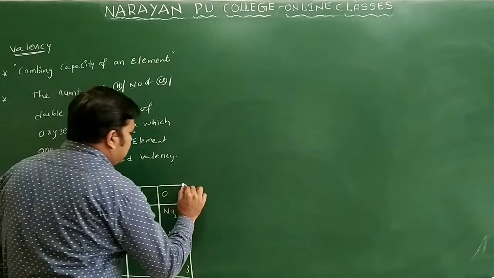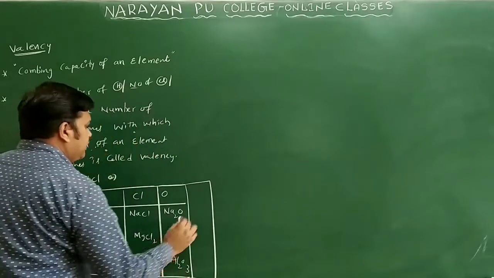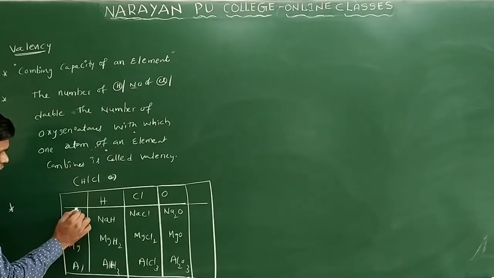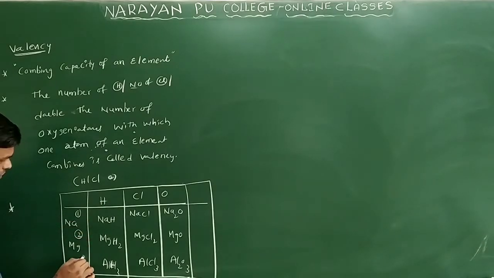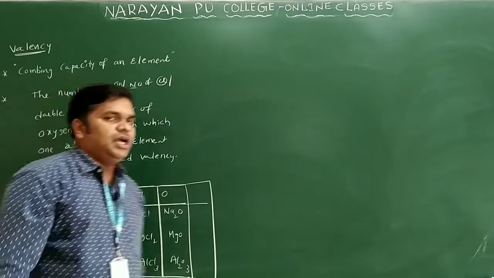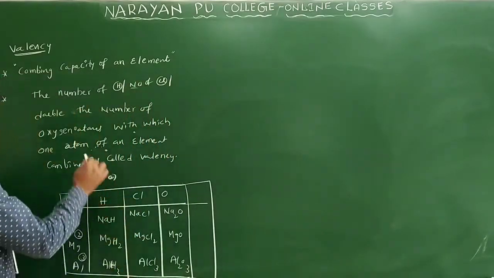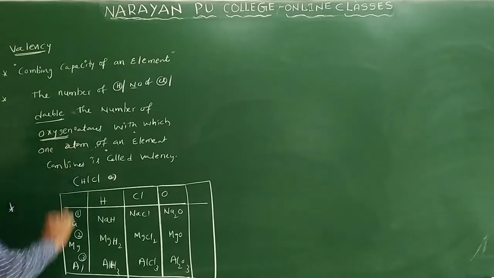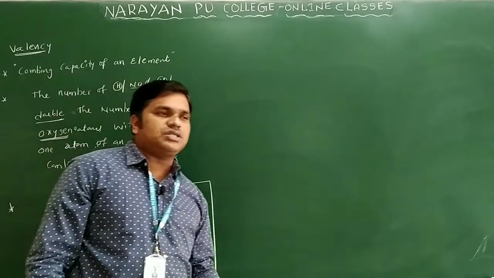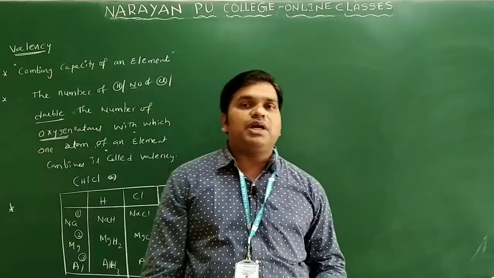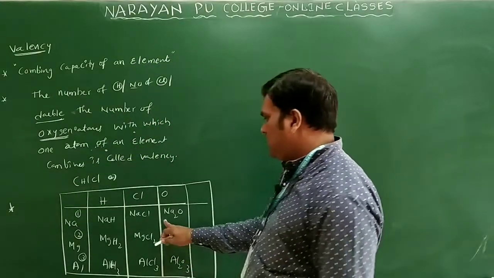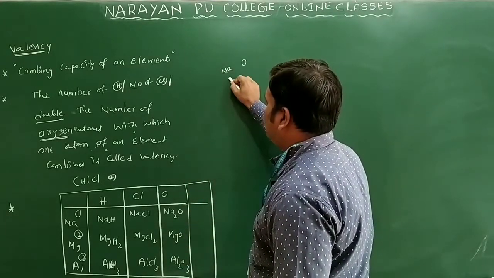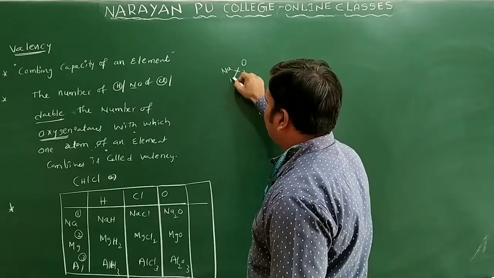Here the valency of sodium is 1, magnesium valency is 2 and aluminum valency is 3. How do we say it for oxygen atoms? Double the number of oxygen atoms. Double the number of oxygen means each element will combine with 2 oxygen atoms. Here we have sodium and here oxygen. What is the valency of sodium? 1. Oxygen valency? 2 only. Then what will you get?